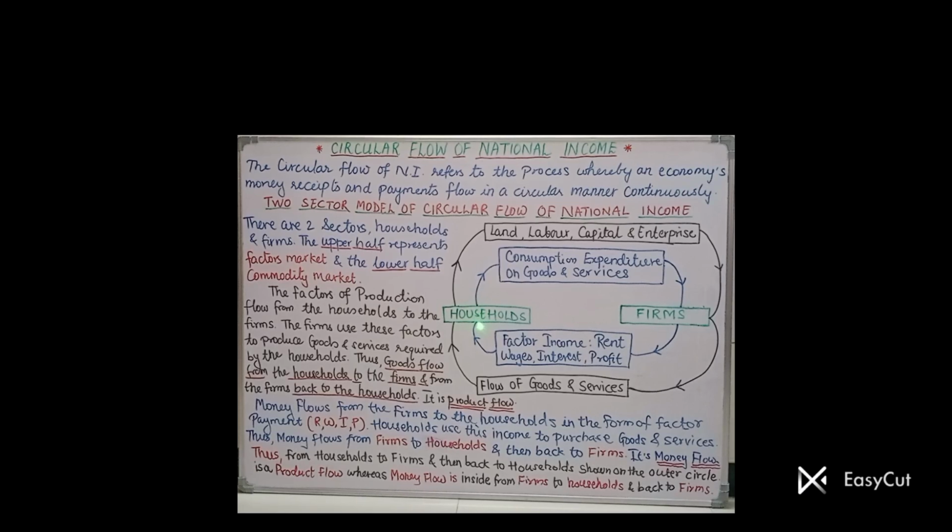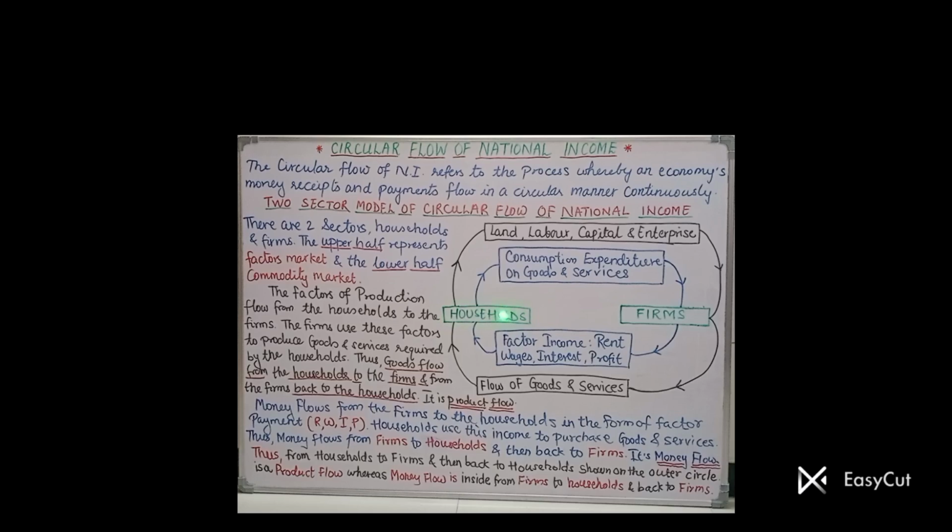Because the factors were supplied by the household sector, as we saw in the first circle, the outer circle, product flow. So now the household sector is receiving this factor income, and it is again used by the household sector for buying the goods and services. So this becomes the consumption expenditure of the household sector.